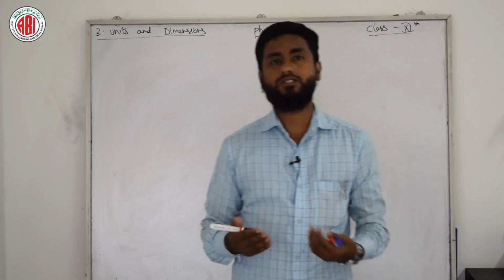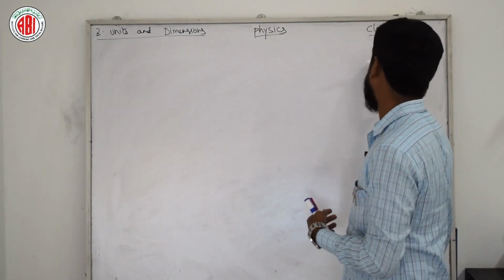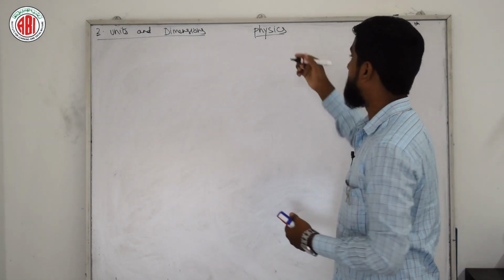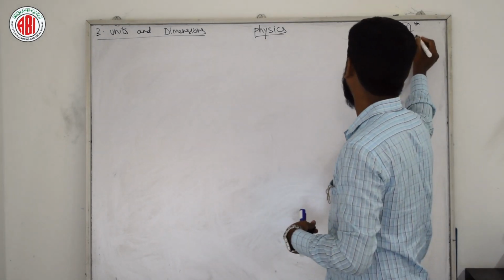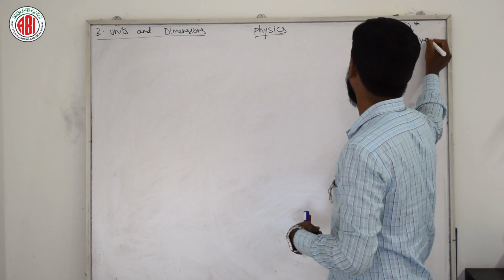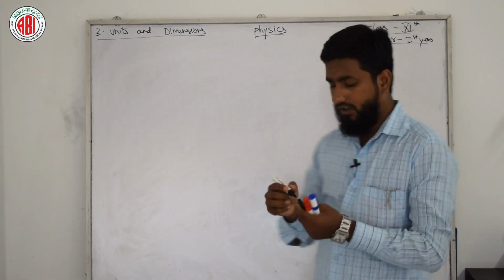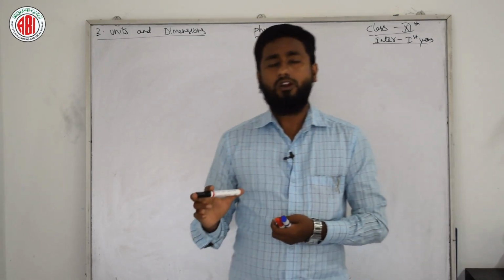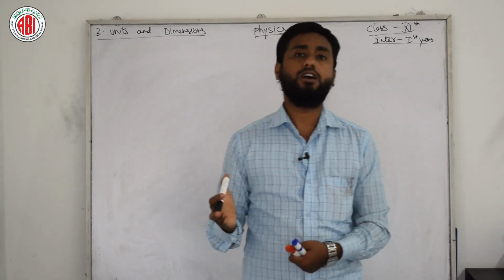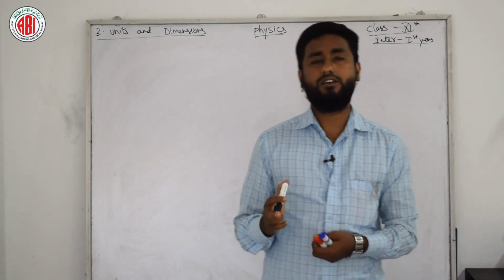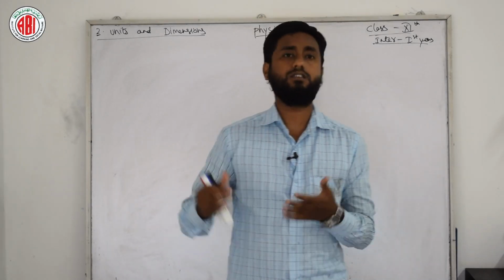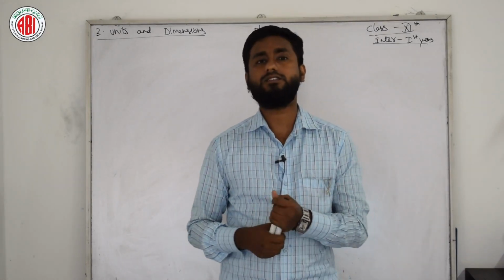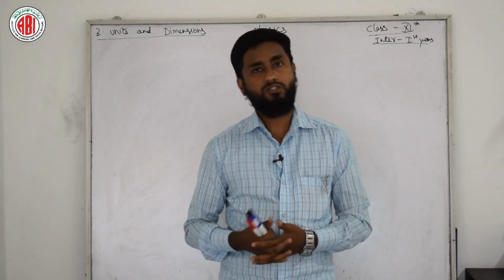Today we are going to continue our class 11th, or you can say inter first year physics, and chapter number 2. You can see the chapter name on the board: Units and Dimensions. We have already come across the physical world, and in the physical world we have many things if we refer to the reader. If we refer to supporting materials, we can see a few discoveries of scientists, and it may be asked in your examination as a 2 marks question.